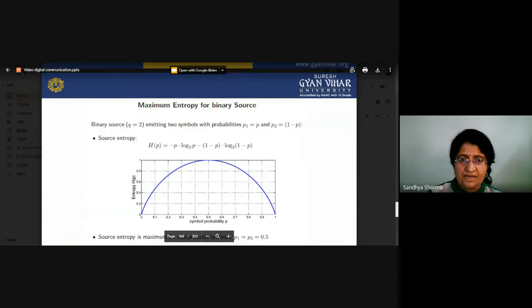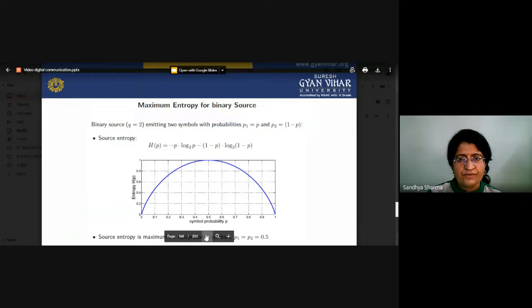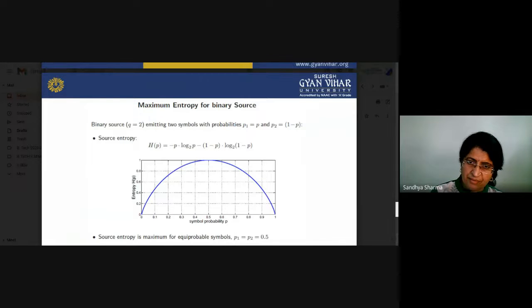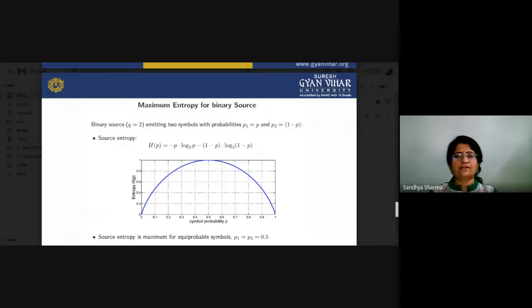In this graph, entropy is maximum. We can see here that entropy will be maximum at the particular peak point if the symbols are equiprobable. P1 and P2 both have 0.5 probability. So now what will happen?